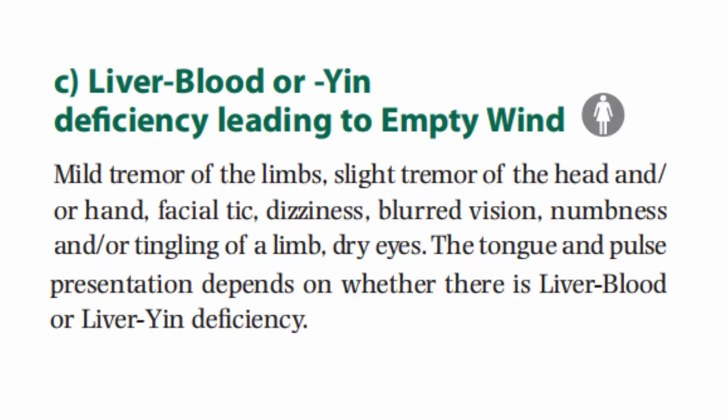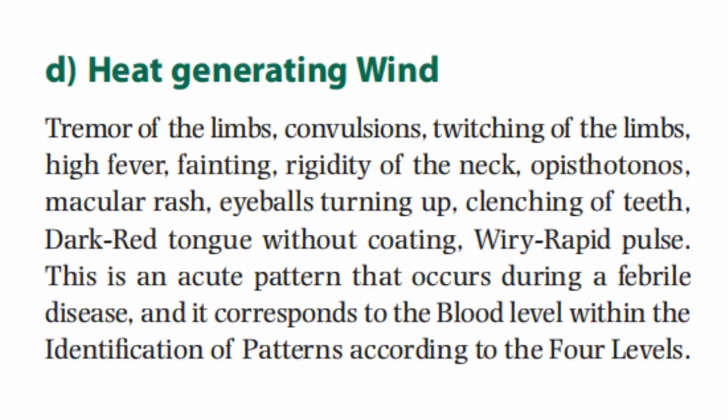Liver blood or yin deficiency leading to empty wind. There will be mild tremor of the limbs, slight tremor of the head, dizziness, blurred vision, numbness and or tingling of a limb, and dry eyes. The tongue and pulse presentation depends on whether there is liver blood or liver-yin deficiency.